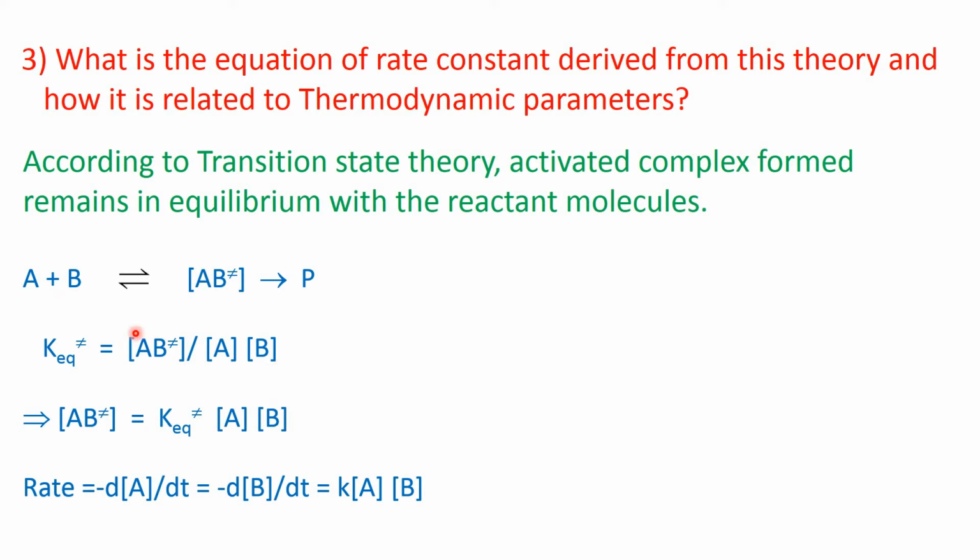Now from this equation, the concentration of the activated complex will be equal to the equilibrium constant for activation multiplied by the molar concentration of A and the molar concentration of B. Now we know that the rate of this reaction we can express as minus d/dt of molar concentration of A or minus d/dt of molar concentration of B. That will be equal to the rate constant into the molar concentration of the reactants A and B. And here these powers are 1 because it is a bimolecular second order reaction.